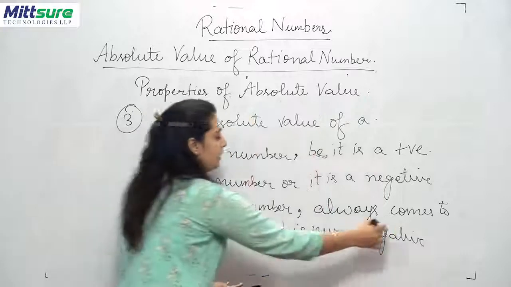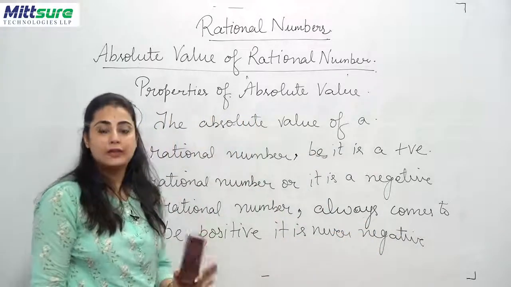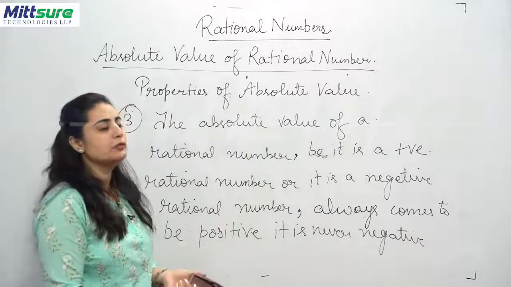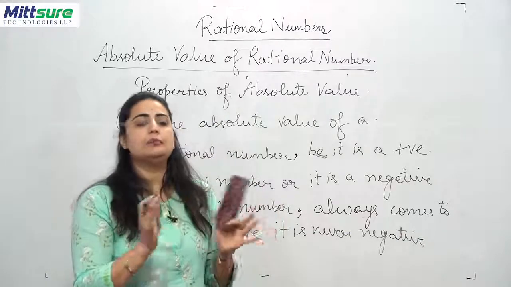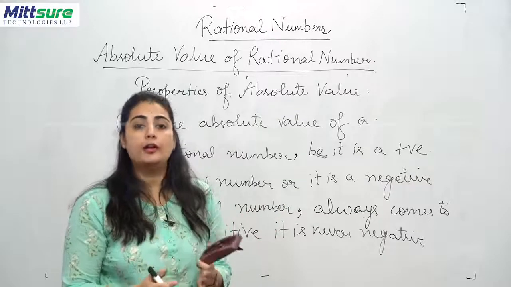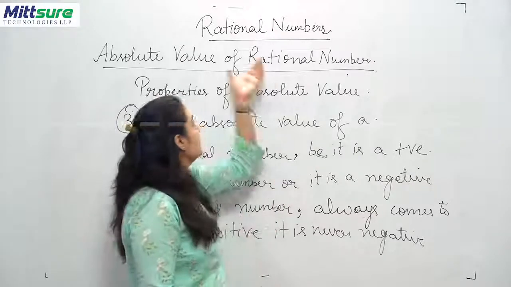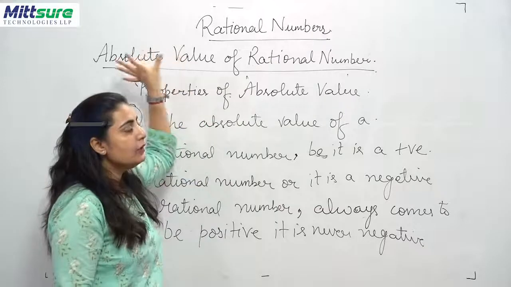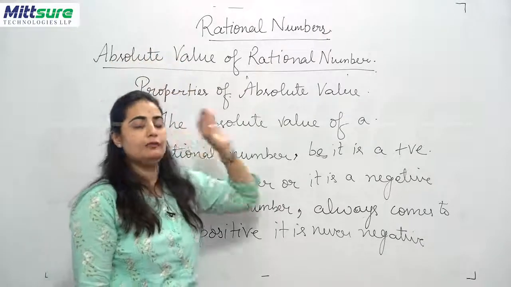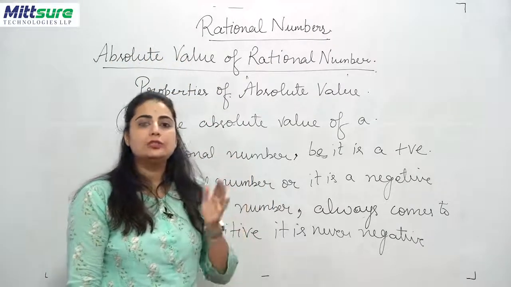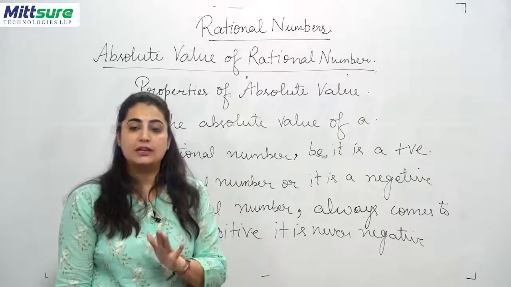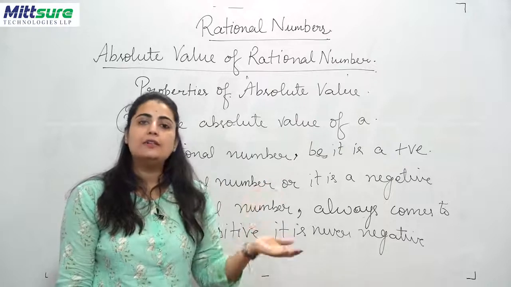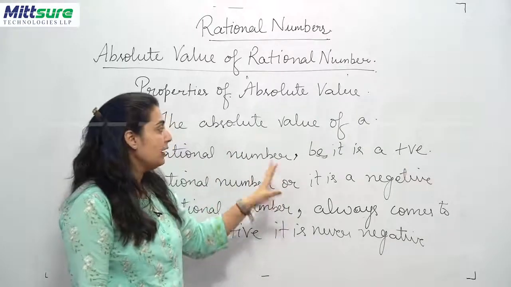Clear? This you have to keep in your mind always, that sometimes the numbers inside the mode are represented in different forms, but you do not have to worry, because whenever the word absolute value is asked, you just have to change the sign of the given number to positive if it is negative, otherwise let it be as it is.